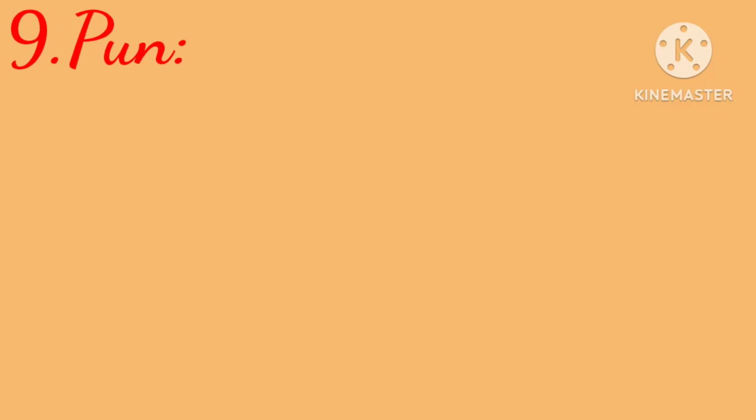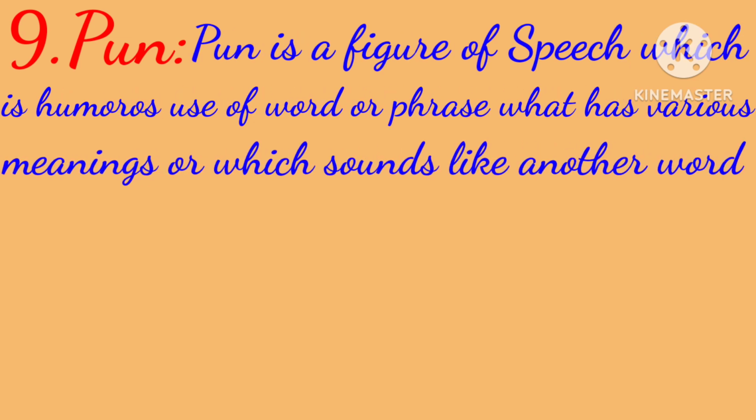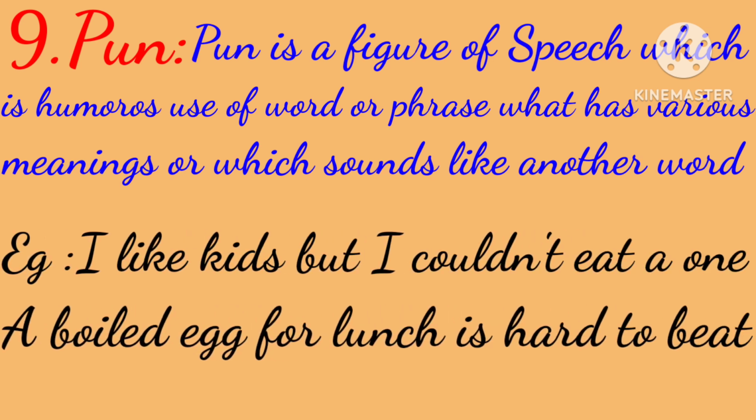The ninth one is pun. Pun is a figure of speech which is a humorous use of a word or phrase which has various meanings or which sounds like another word. I like kids but I couldn't eat a one. A boiled egg for lunch is hard to beat. Here the puns are kids and beat. So this is called pun. It is the ninth figure of speech, though the order may come reversed also. It is not a particular ninth figure of speech.